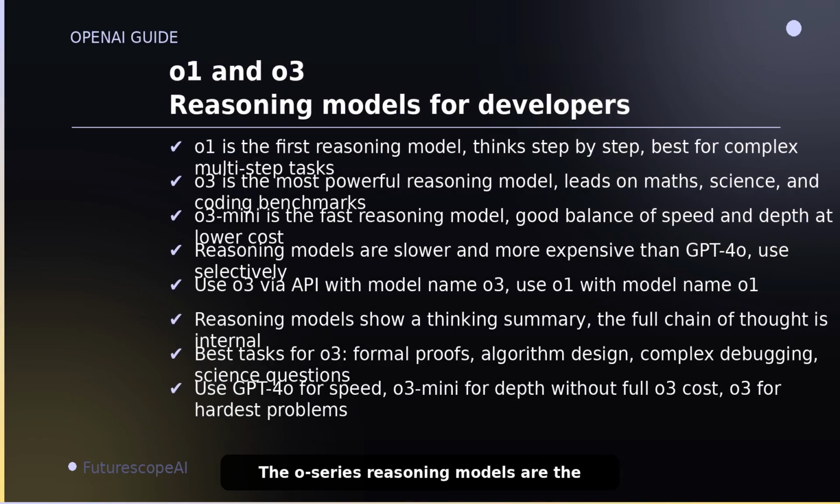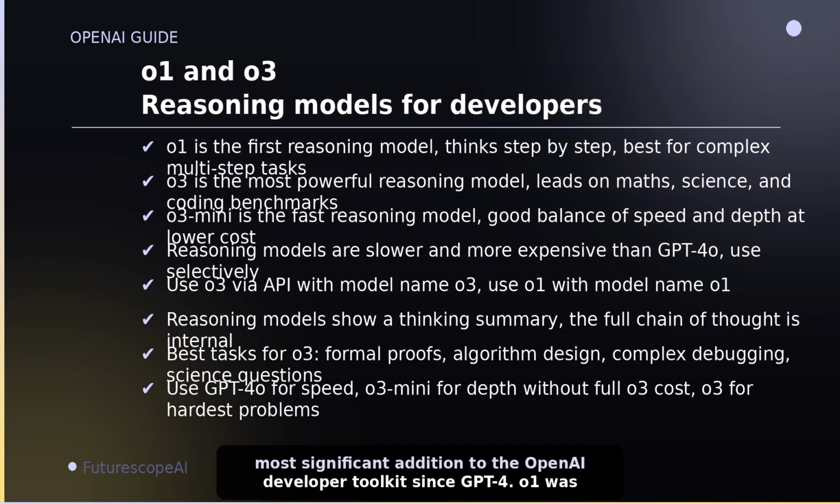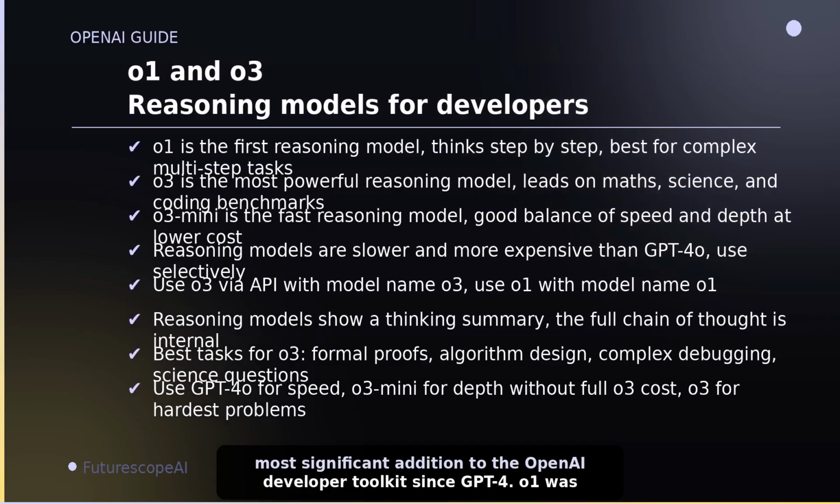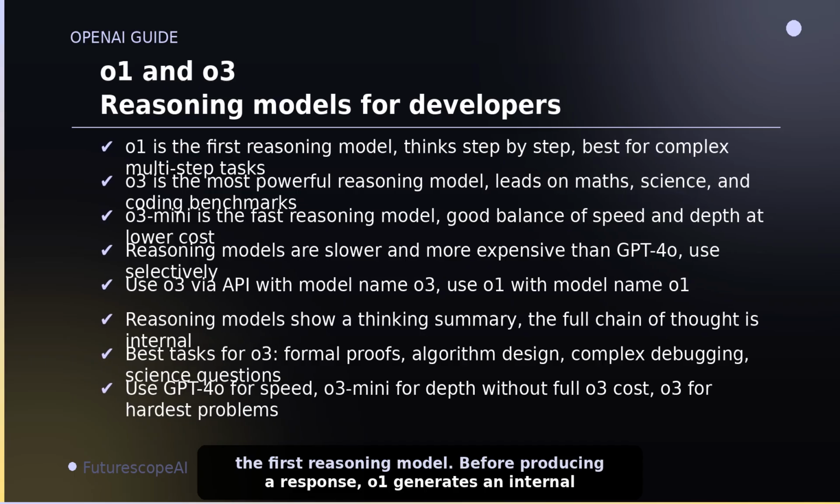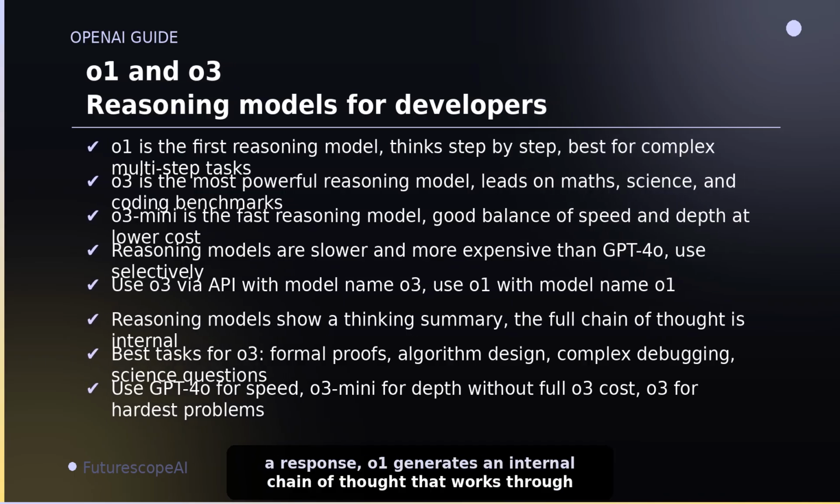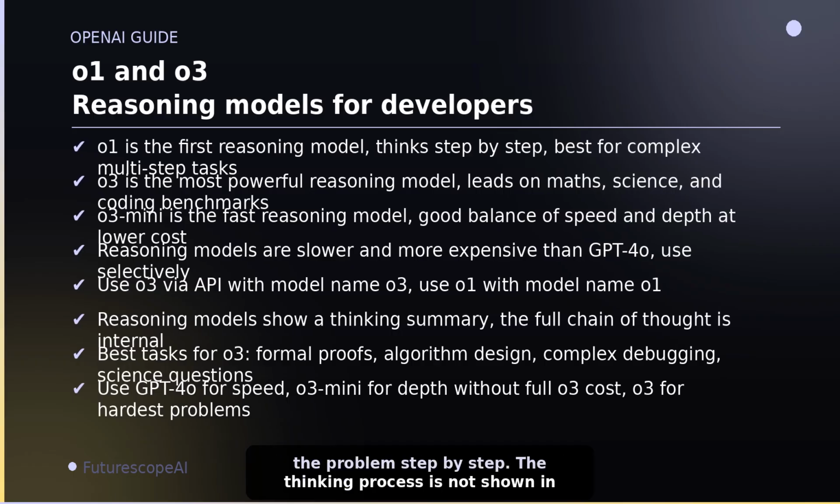The O-series reasoning models are the most significant addition to the OpenAI developer toolkit since GPT-4. O1 was the first reasoning model. Before producing a response, O1 generates an internal chain of thought that works through the problem step by step. The thinking process is not shown in full, but a summary is visible.